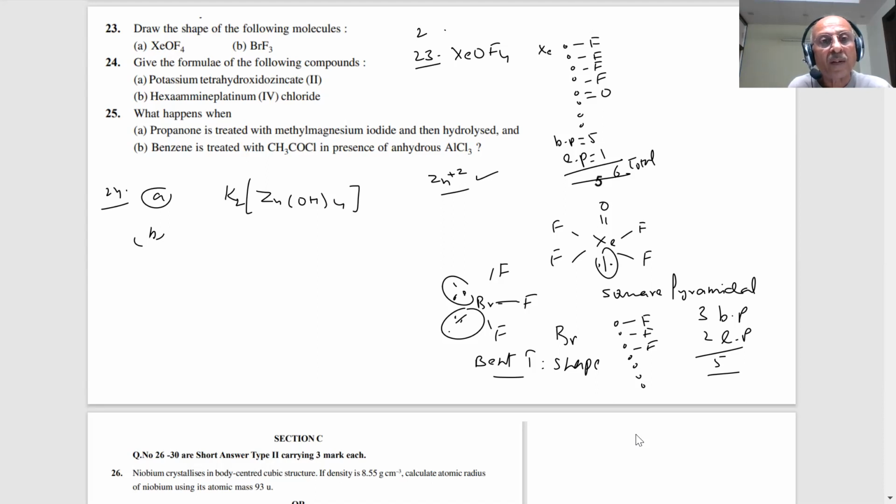It will be hexaammine, Pt(NH3)6 Cl4. This is a neutral ligand, 0. You want how much? 4. Platinum is 4. That means Cl4, student. Okay.